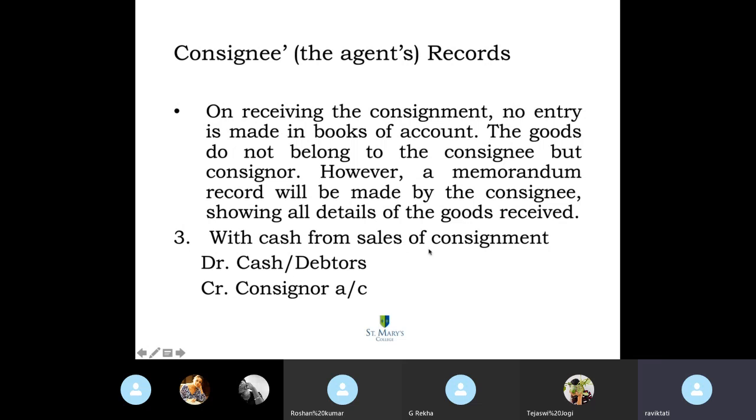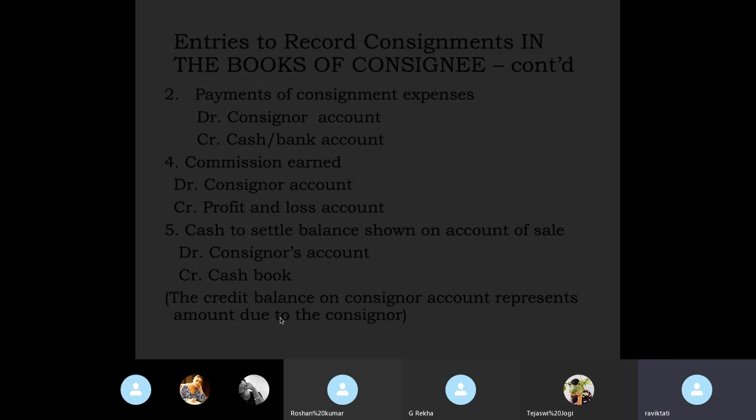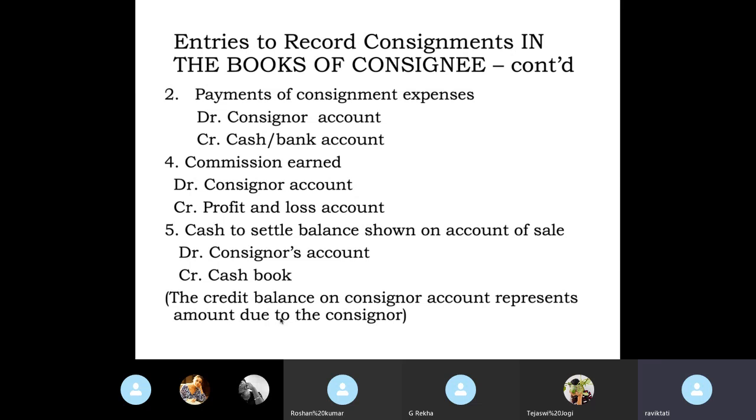And with the cash from sales of consignment, cash account debit to consignor account, because it goes to the consignor, not to him. For the payment of consignment expenses, consignor to cash. For the commission that he has to receive, consignor to profit and loss account. For the cash to settle with the consignor, consignor's account debit to cash account or cash book.